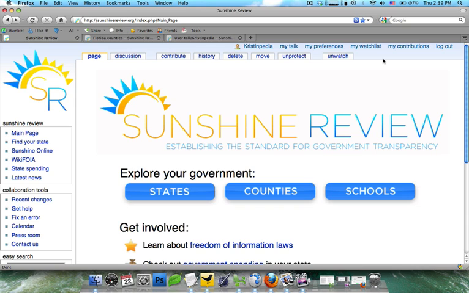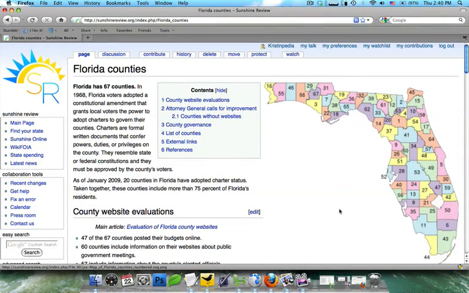In this tutorial, we're going to be discussing discussion pages, which are the primary way that wiki users communicate with each other. There are two types of talk pages. One is for an article and the other is for a user. Let's go over to Florida counties to take a look at article discussion pages.